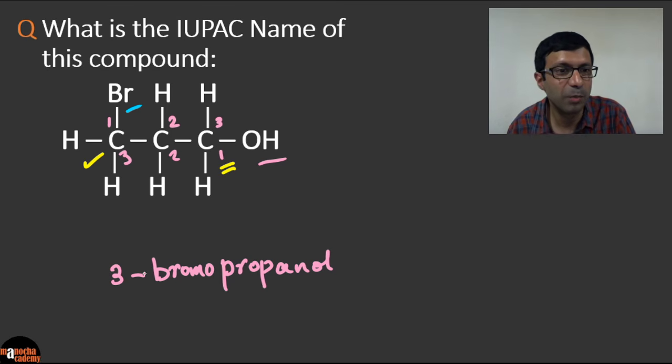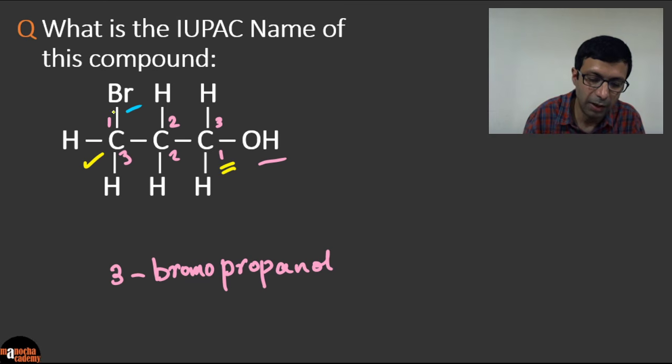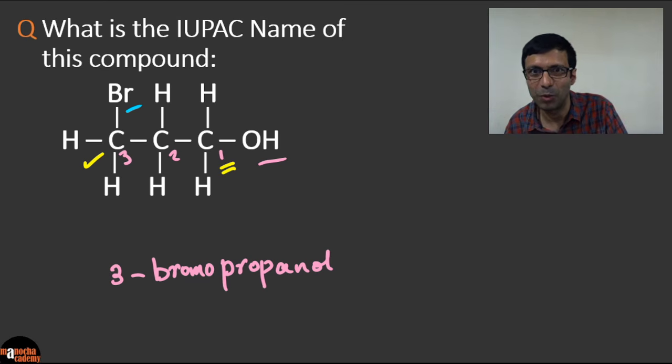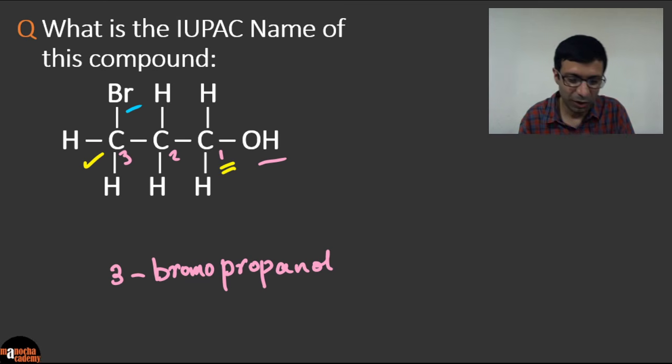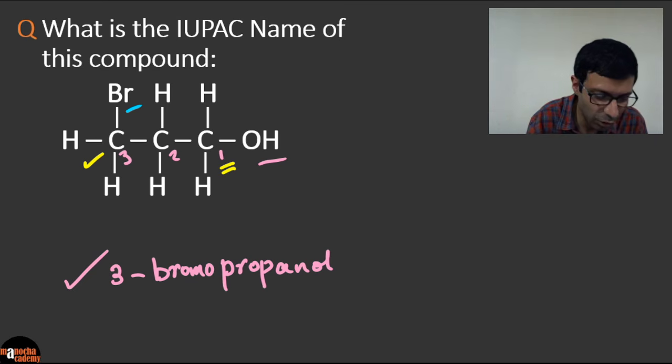Very good. Some of you have written bromo propanol, but it's 3-bromo because bromo does not get position number 1. Can you see here? So this numbering doesn't count. So let me erase the numbering on top if that's confusing you, because the numbering at the bottom counts. Why? Because the alcohol OH group gets higher priority, so it gets position number 1, and bromine gets position number 3. So the correct answer here is 3-bromo propanol. So it's 3-bromo-1-propanol or propan-1-ol, but we don't need to mention the 1. Excellent. I see a lot of you have got the right answer. So remember this important question, and you can solve many using this concept.